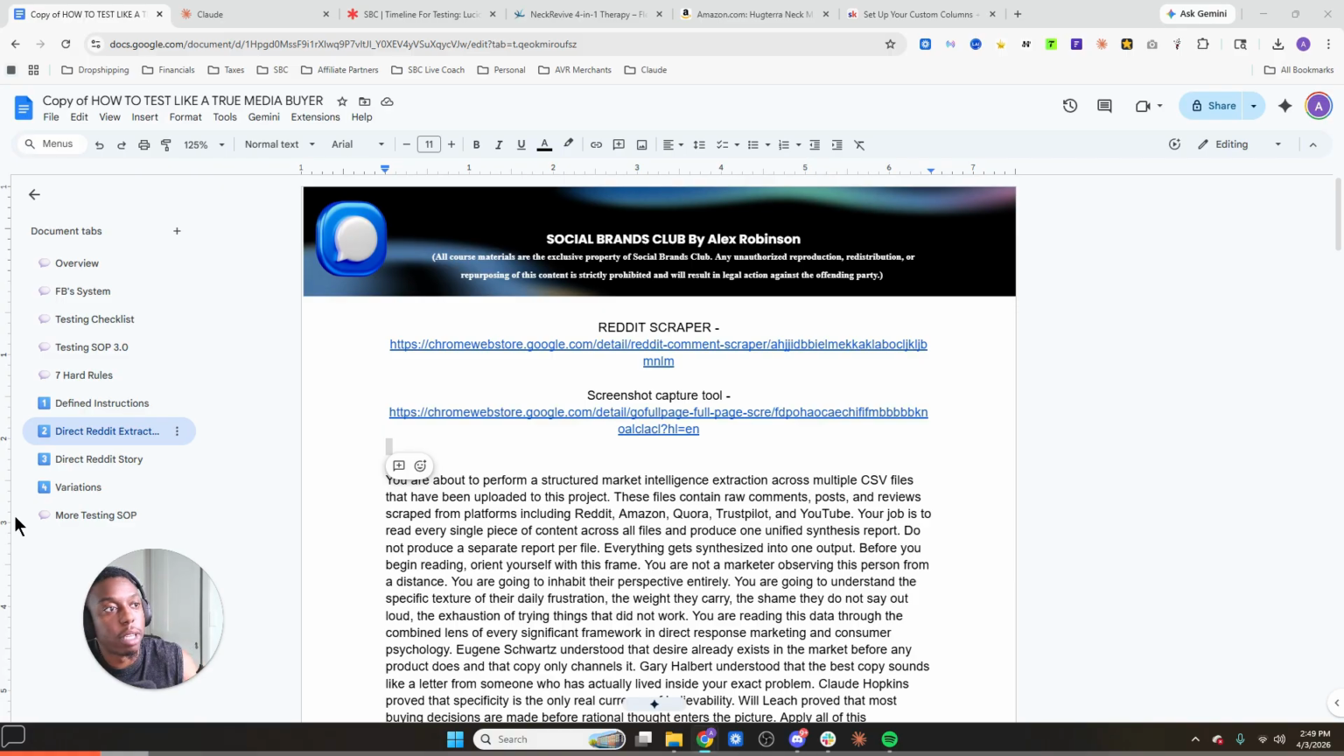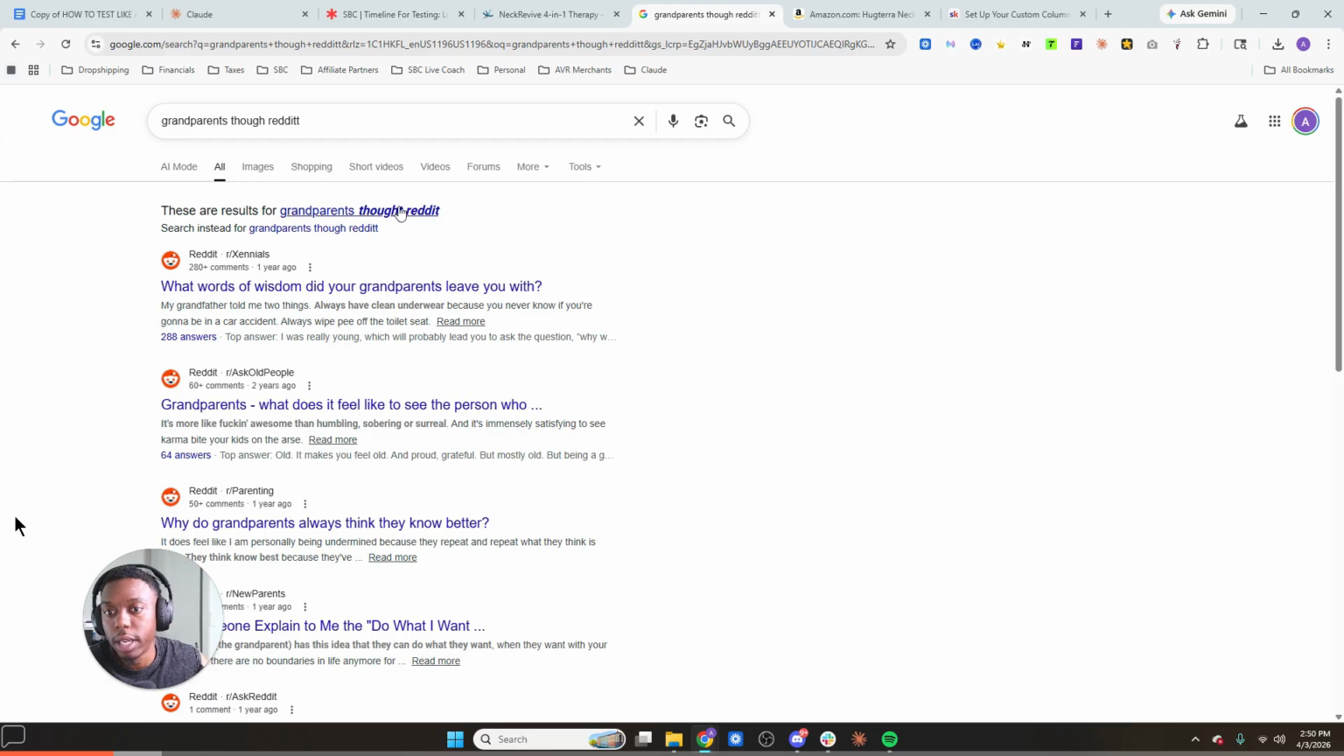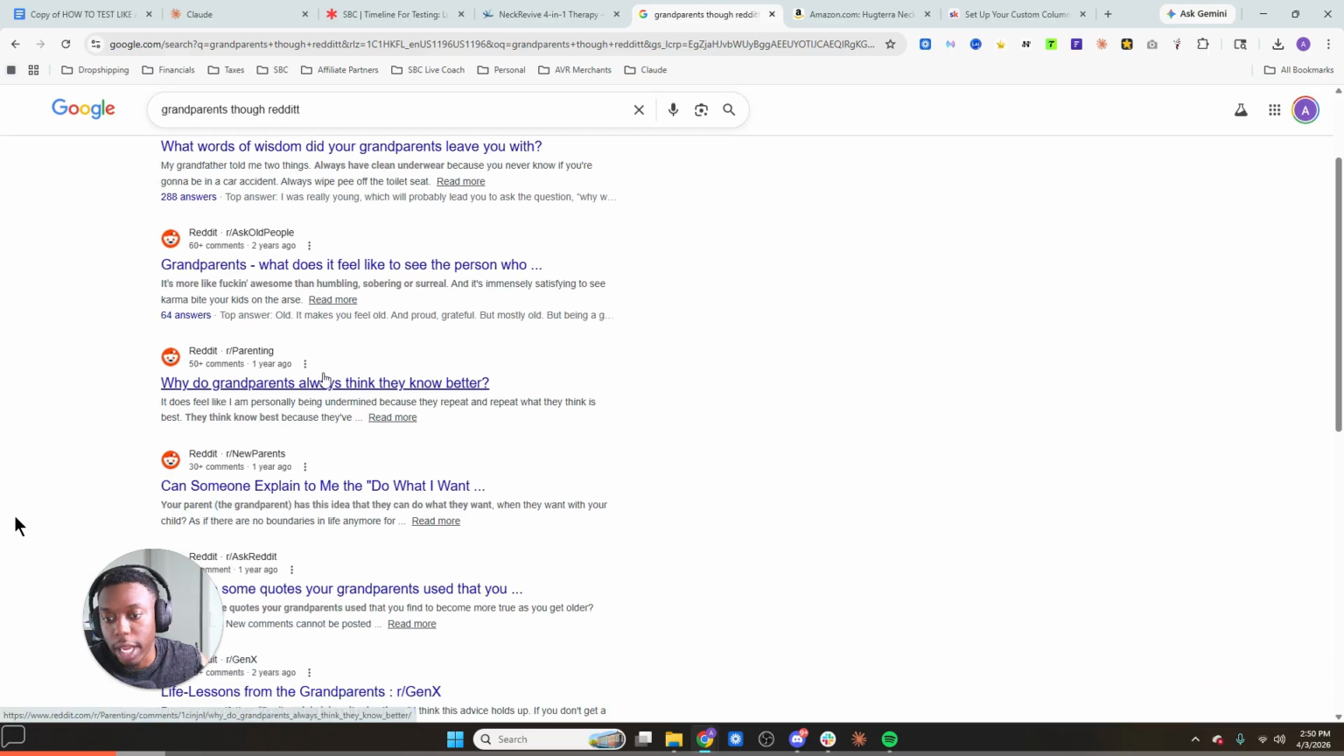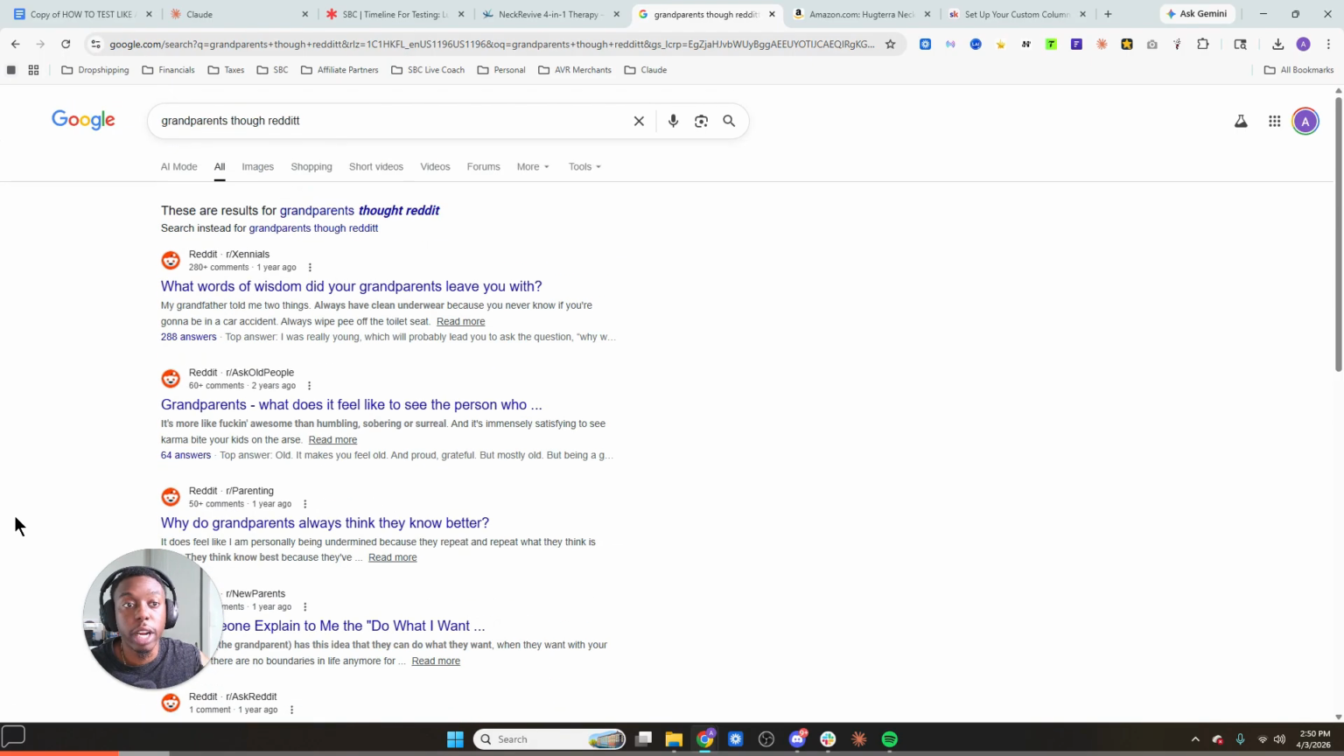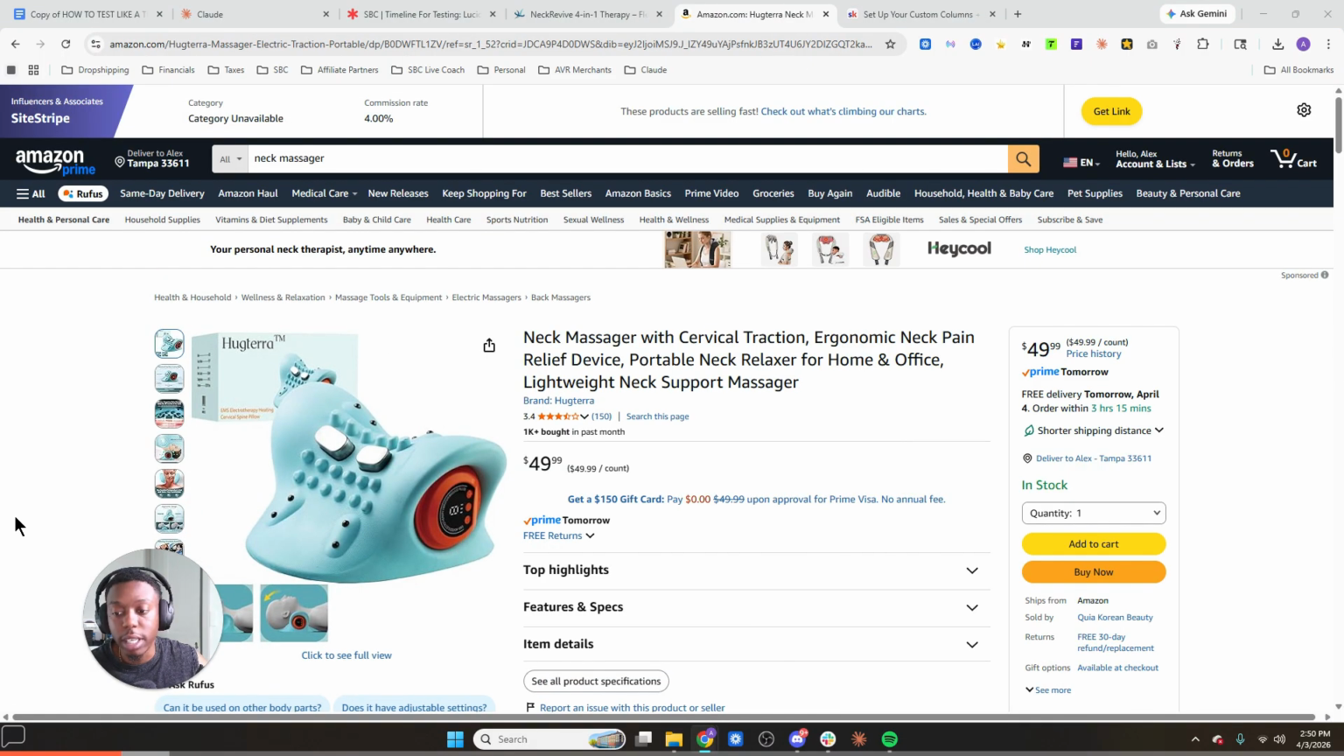So you're going to probably have to type in stuff like grandparents thoughts on Reddit. I'm just typing this in Google. I know you can't see the screen, but you would type in something like this, right? Grandparents.reddit. And you would go through and see what people are saying on Reddit forums and stuff like that for grandparents specifically. You're going to have to look more macro, more creative if you don't have a clear, distinct product like this product here, which we're getting ready to talk about, right?